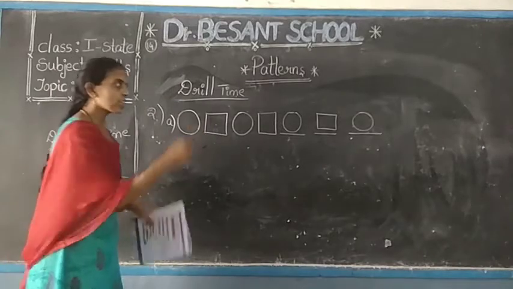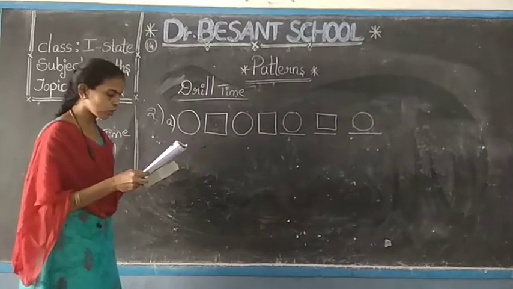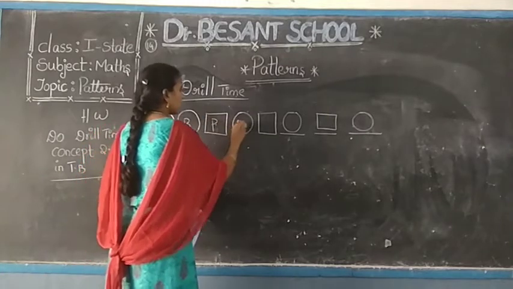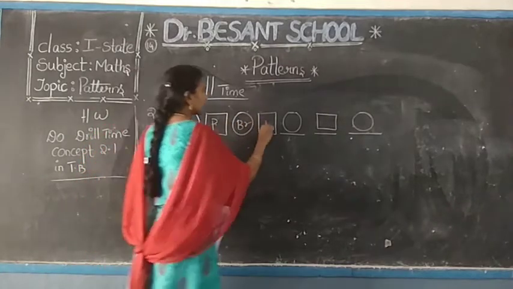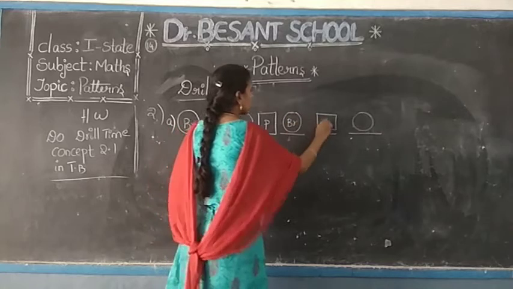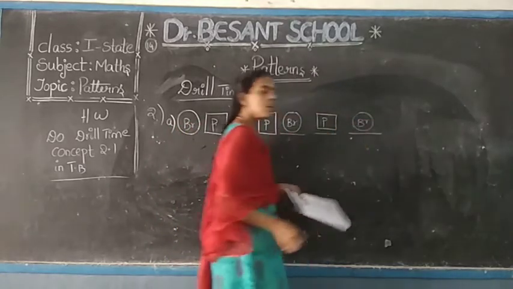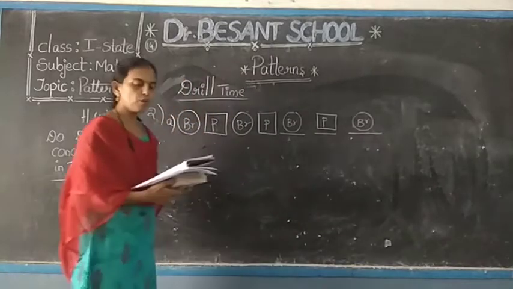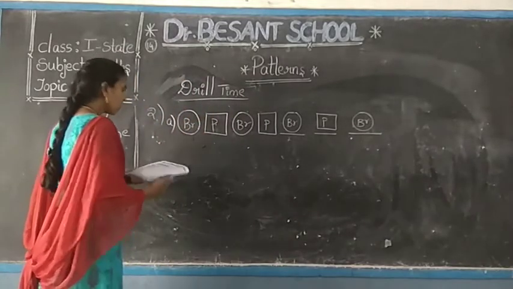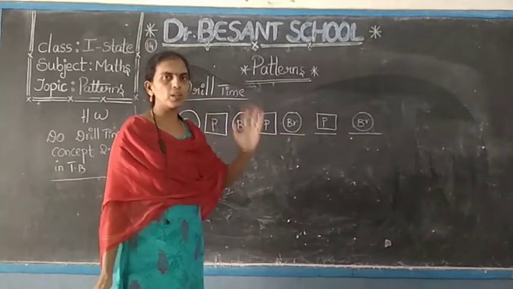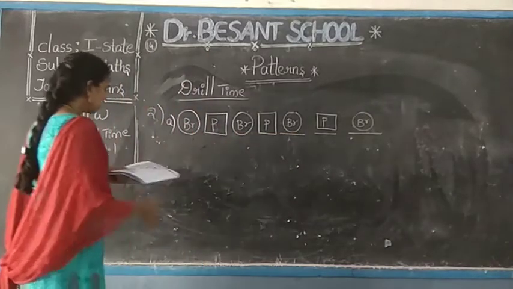So after drawing the shapes, you have to apply the color also. So brown, pink. Pink color for the squares and brown color for the circles you have to follow. So neatly you have to draw the shapes first, then after you do the coloring part. Okay?